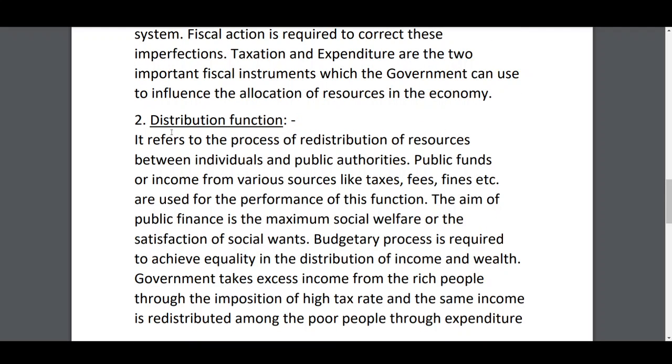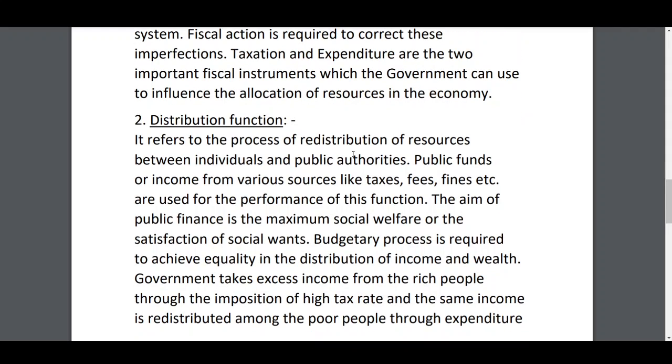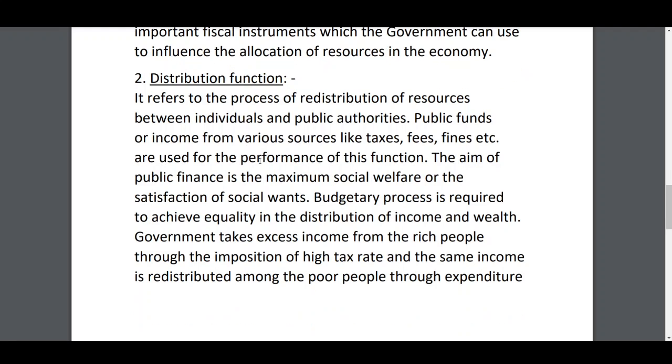The second function is the distribution function. The first one is the allocation function, which means allocation of scarce resources between public goods and private goods, and between luxurious goods and necessary goods. And the second one is the distribution function. What is that? The main aim of the distribution function is to maintain equality in the distribution of income and wealth. So in this case, public finance uses redistribution of resources.